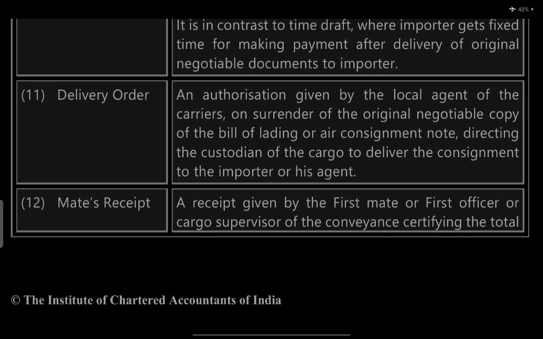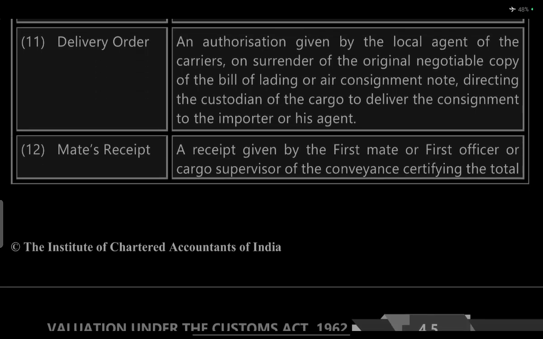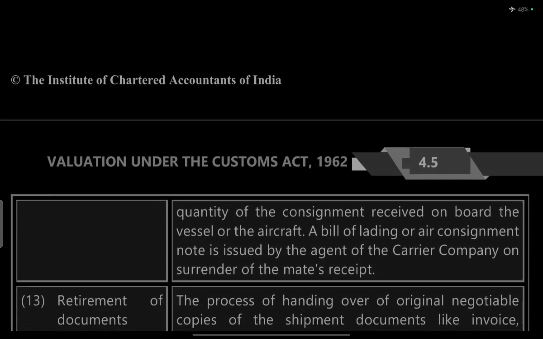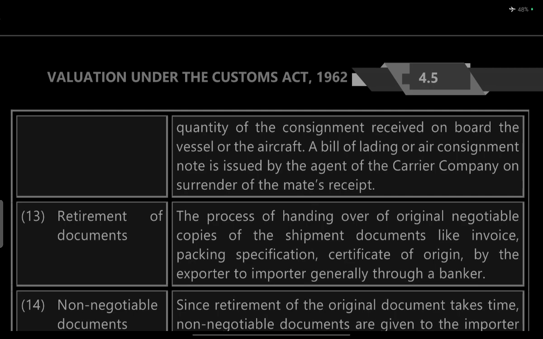Delivery note. The authorization given by the local agent of the carrier on surrender of the original negotiable copy of the bill of lading or air consignment note for taking custody of the cargo, delivery of consignment or imported units. Mate receipt. The receipt given by the first mate, the first officer or the cargo supervisor after verifying the total quantity of consignment received on board the vessel. Bill of lading and air consignment note are issued by the agent of the carrier company on surrender of the mate receipt.